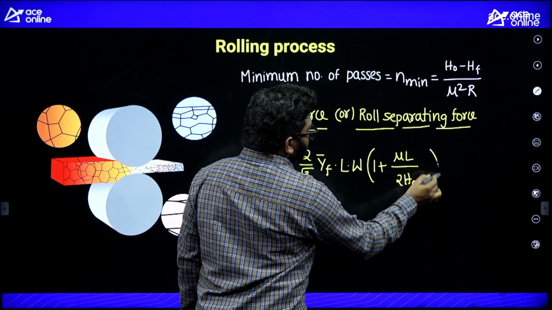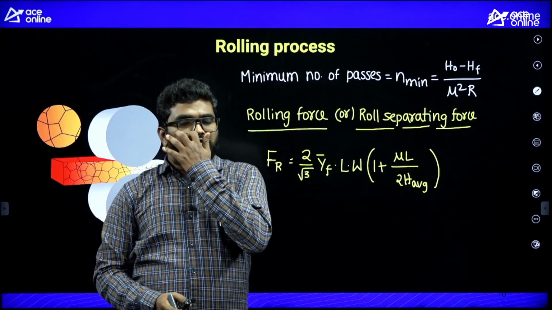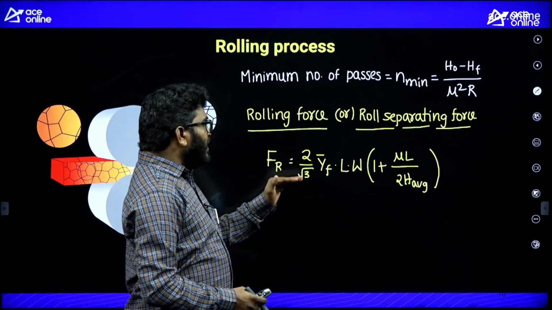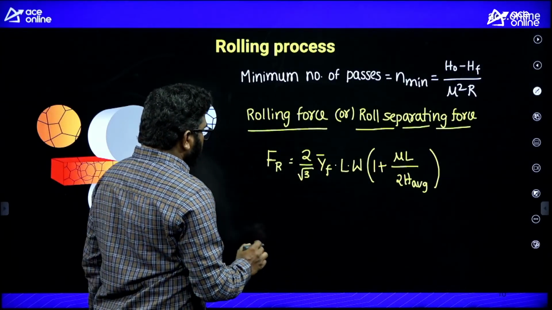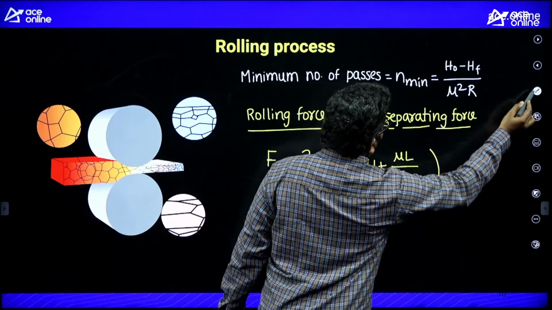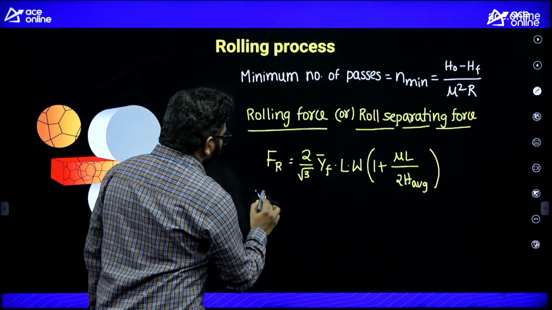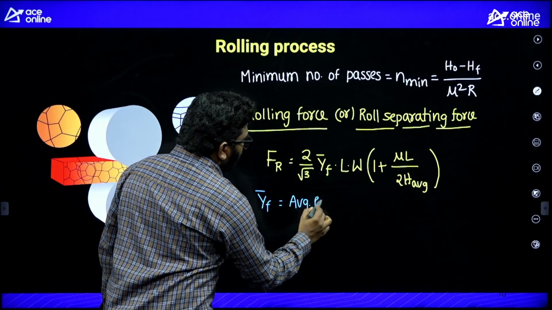Just remember this formula. They will ask you questions from this formula only. Now, listen, y bar F is the average flow stress.